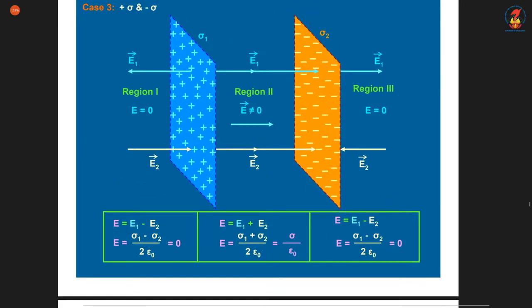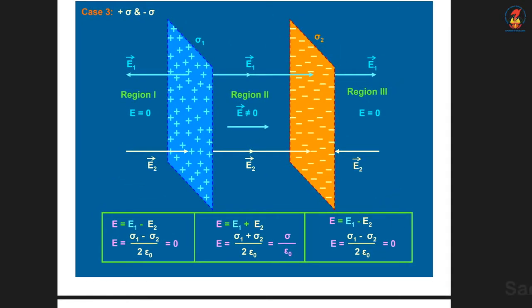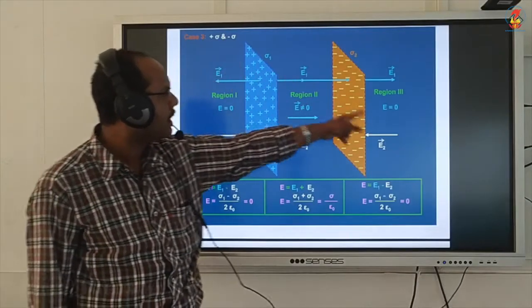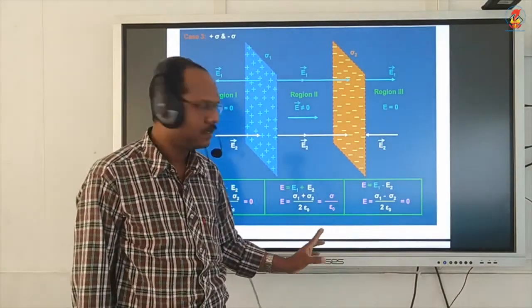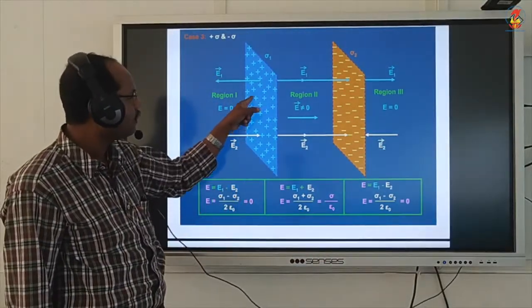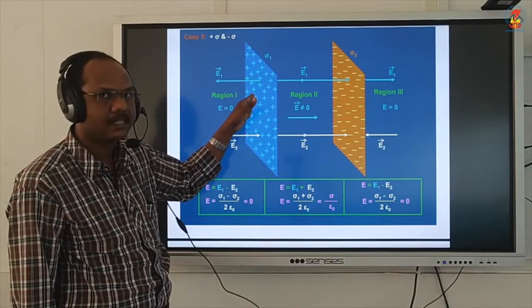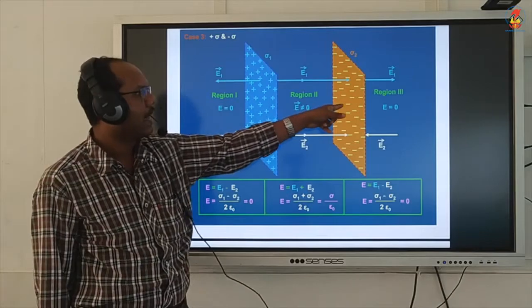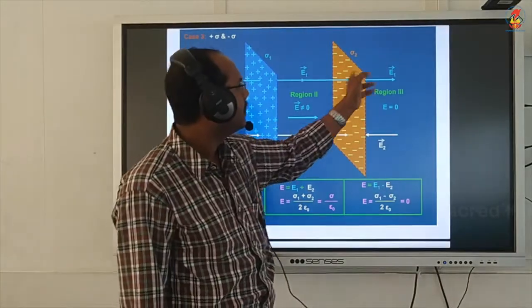Look at this figure, we have already discussed this in chapter 1. There is a positive charge plate and a negative charge plate. With this approximation we can say that the electric field in region 1 is E equal to 0, and in region 3 also E equal to 0. In region 1 and region 3, electric field is not there, because the electric field of the positive plate is directed outward, and for the negative plate it is directed inward.